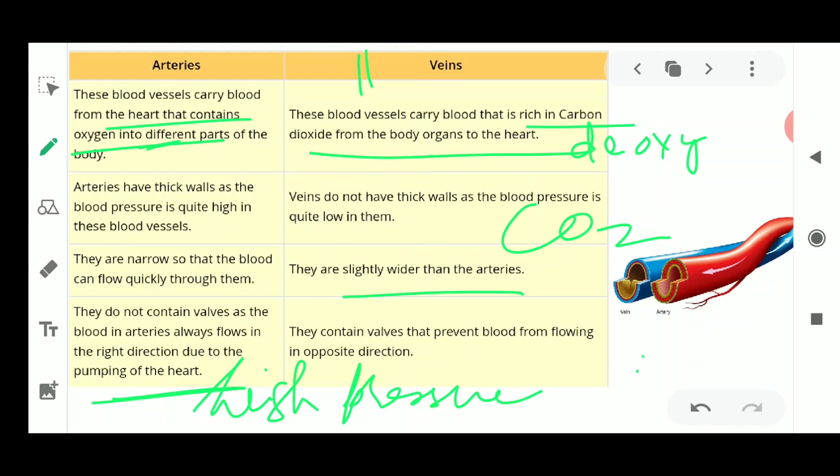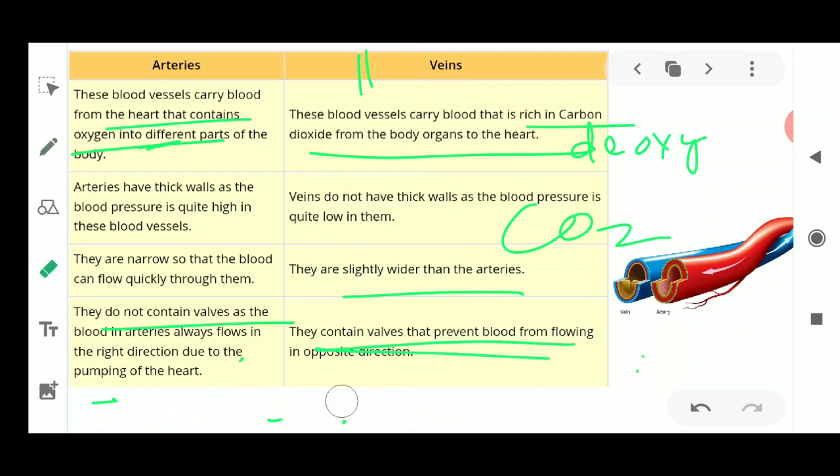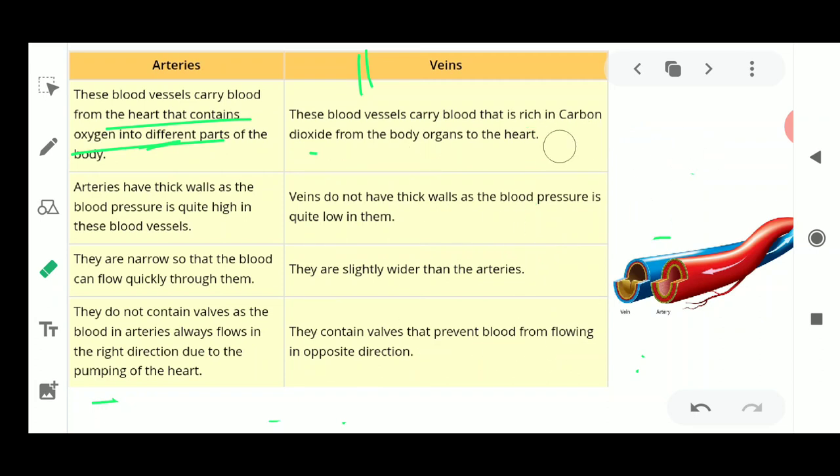So there is no valve in the arteries, whereas the veins contain valves. Why do they contain valves? Because the volume of blood flowing through them is much higher, so they require valves that can close and prevent the backflow of blood in the veins.